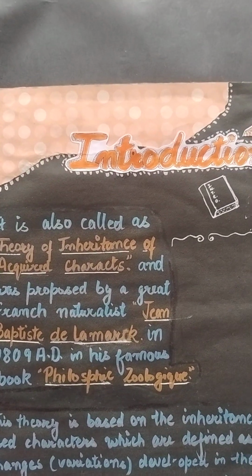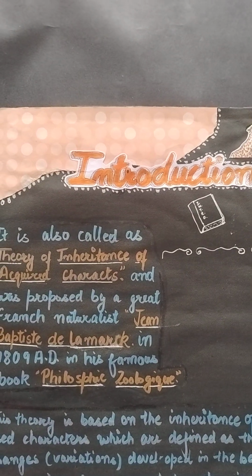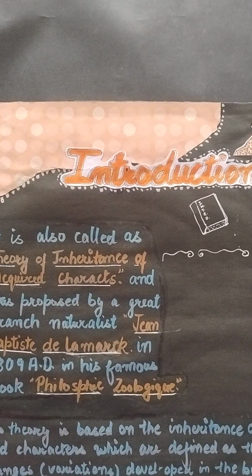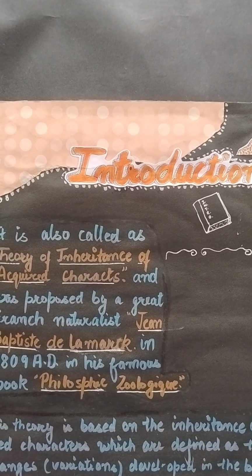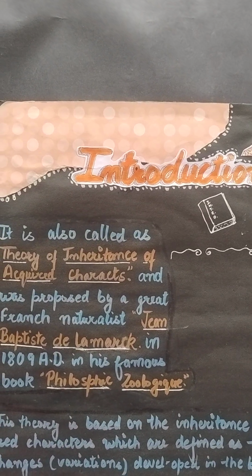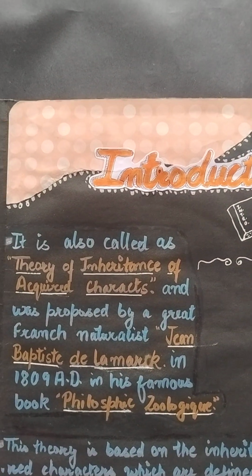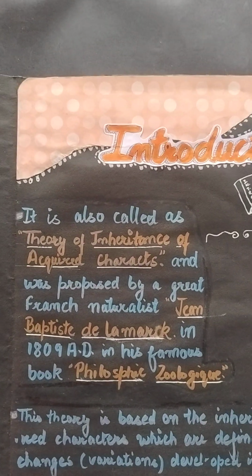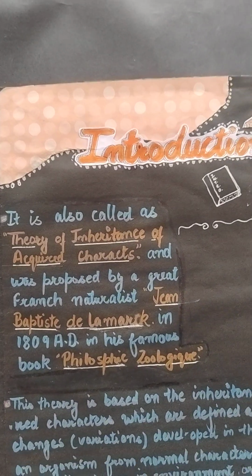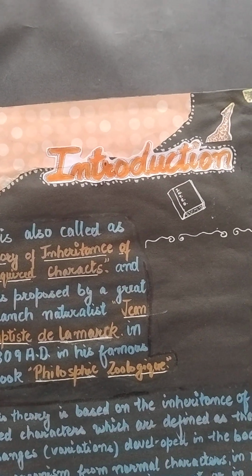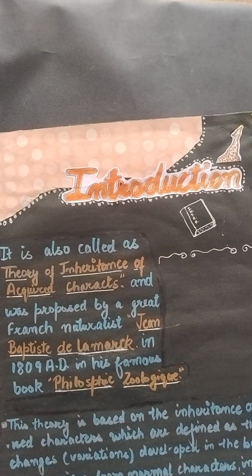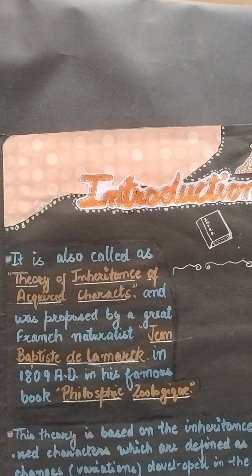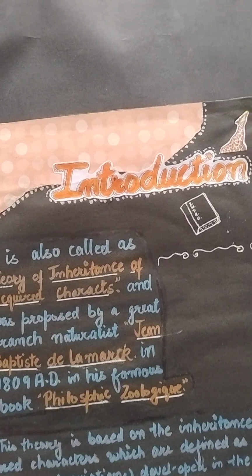The theory is based on the inheritance of acquired characters, which are defined as the changes developed in the body of an organism from normal characters in response to change in environment or functioning of organs in their own lifetime. You can also read from this, Swin, what the theory is based on. I have to repeat this. This theory is based on the inheritance of acquired characters, which are defined as the changes or variations developed in the body of an organism from normal characters in response to the change in environment or in functioning of organs in their own lifetime.